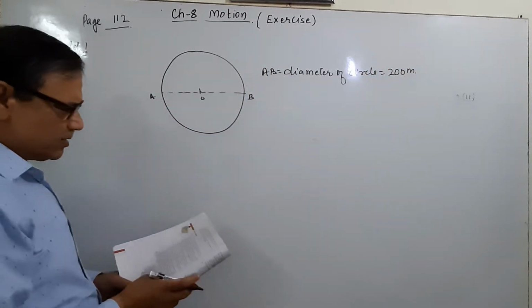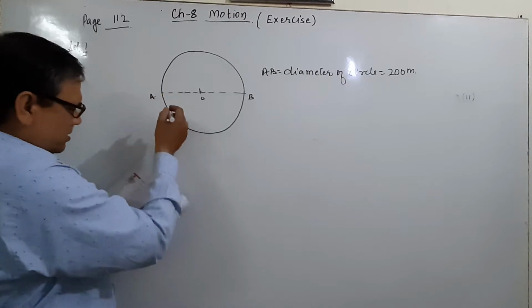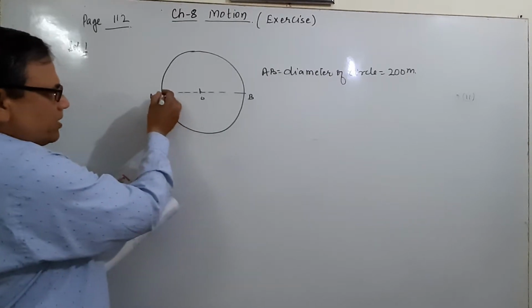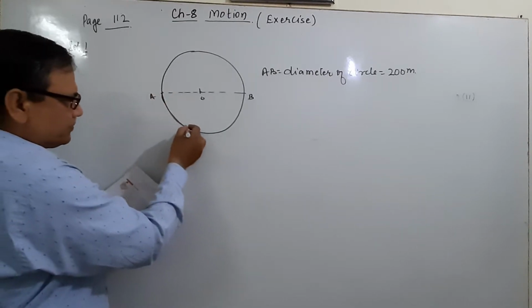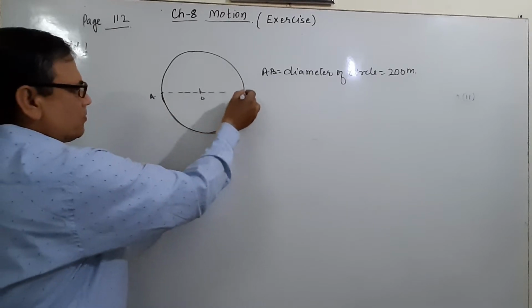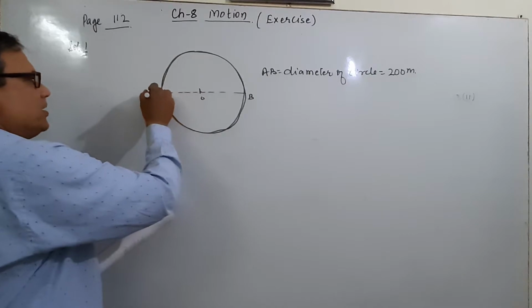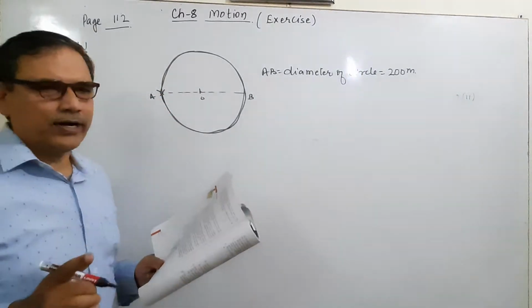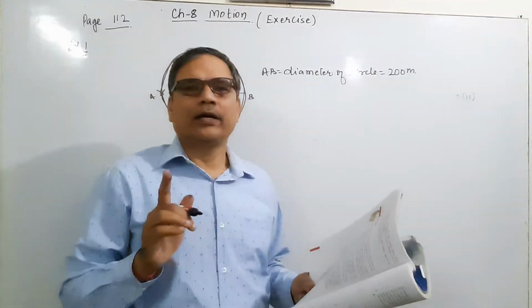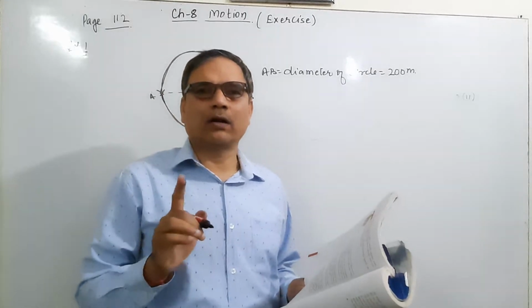An athlete completes one round. Completing one round means starting from here, going to B and then coming back to its original position A. It means the initial and final point will be the same, then it means it completes one round.